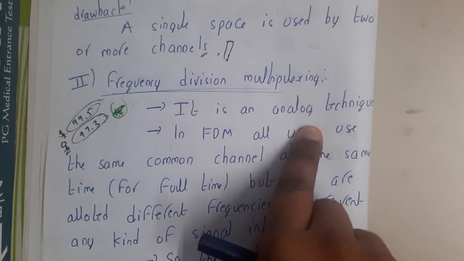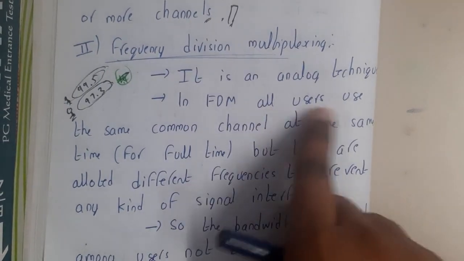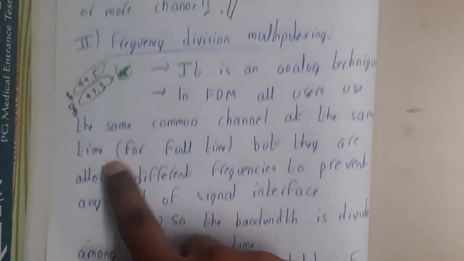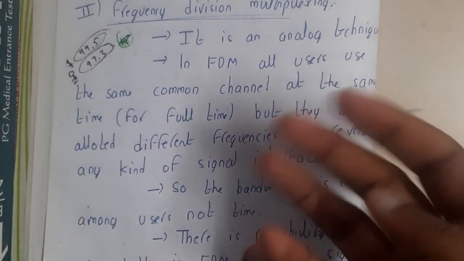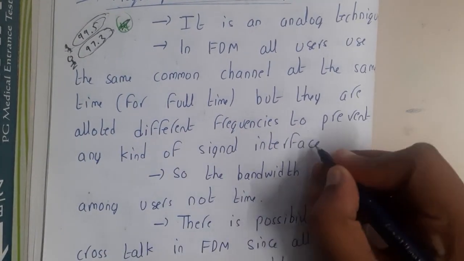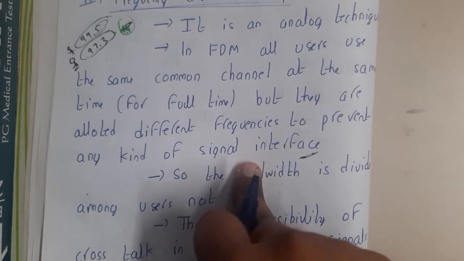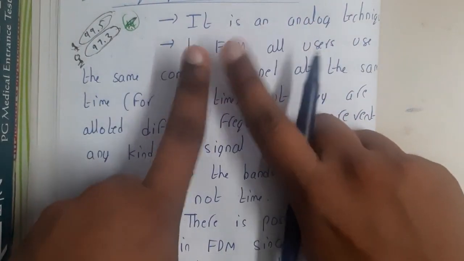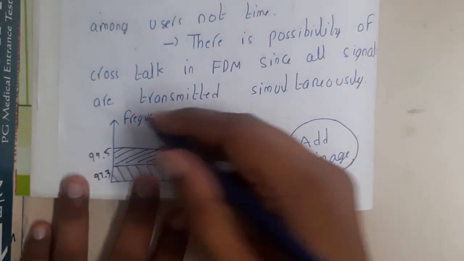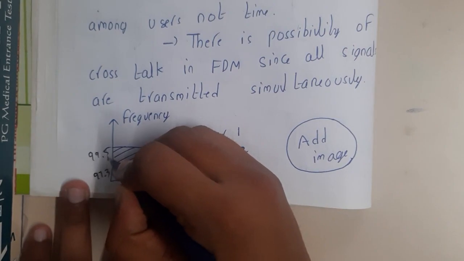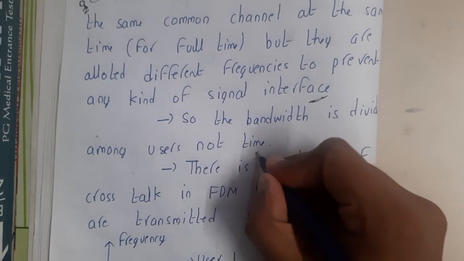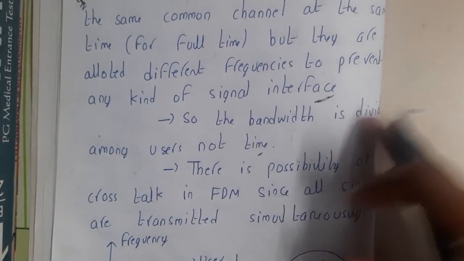It is an analog technique. In frequency division multiplexing, all users use the same common channel, at the same time, full time. They can use it for any amount of time, but they are allotted different frequencies to prevent signal interference. To avoid signal contacts and noise, we give different frequency ranges. It will be a range, guys, not a fixed number. The bandwidth is divided among the users, not time. So bandwidth or frequency, you can say.